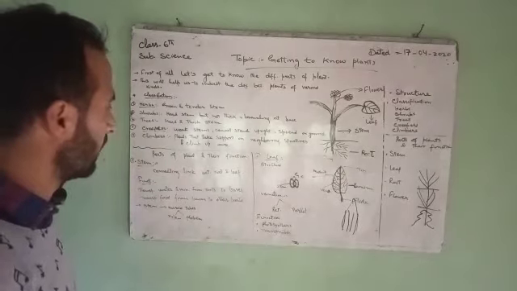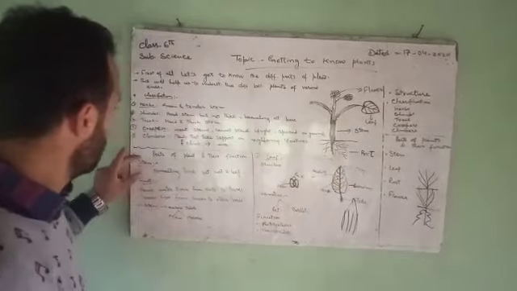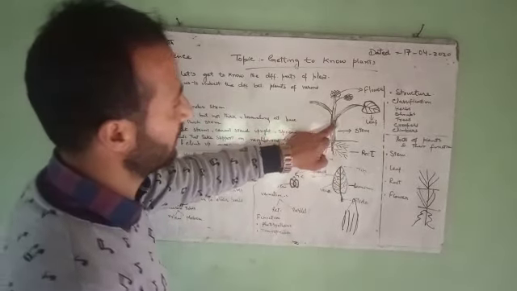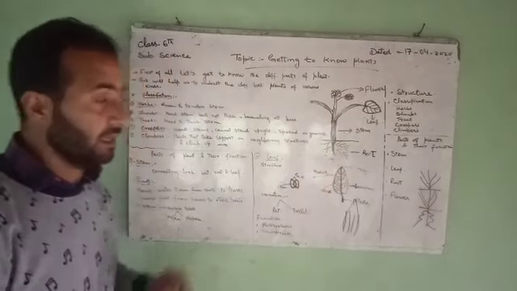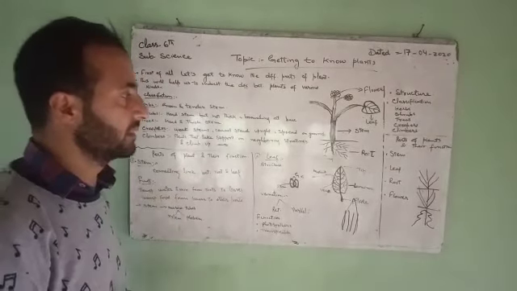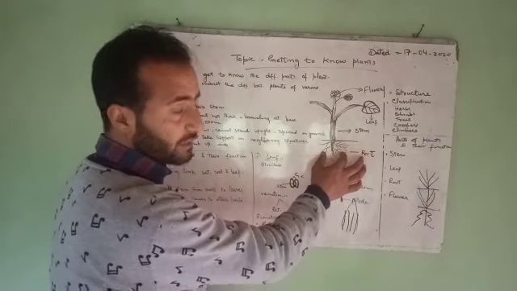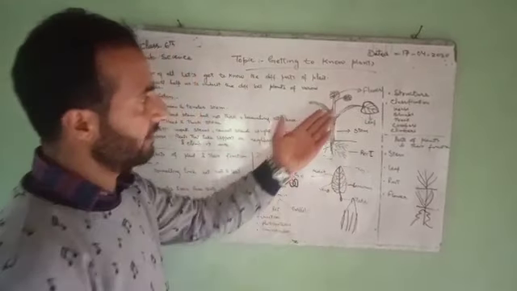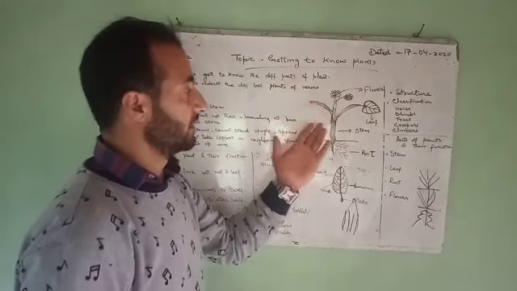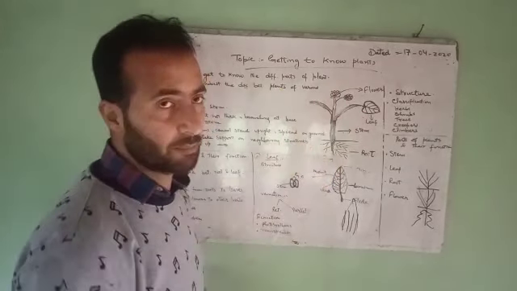And next to it are the parts of the plants and their functions. Number one is the stem. As we see in this plant, the stem is the connecting link between root and leaf. What is the function of the stem? The stem performs many functions, but the primary function of the stem is that it conducts water and minerals absorbed by the roots to the leaf. And the second function of the stem is that it transports the food prepared in the leaves to other parts of the plant.